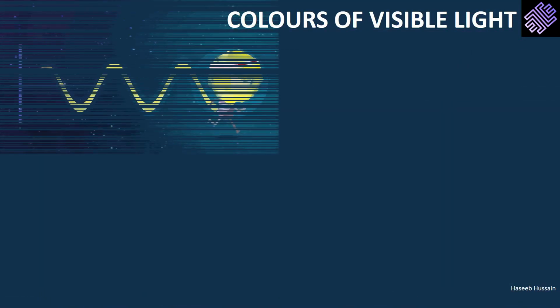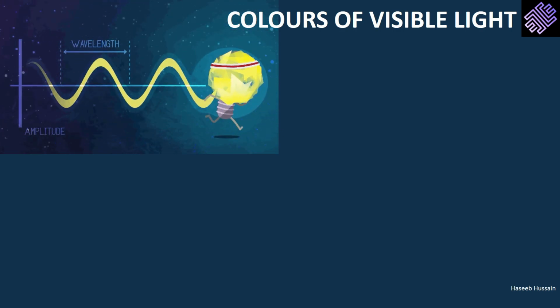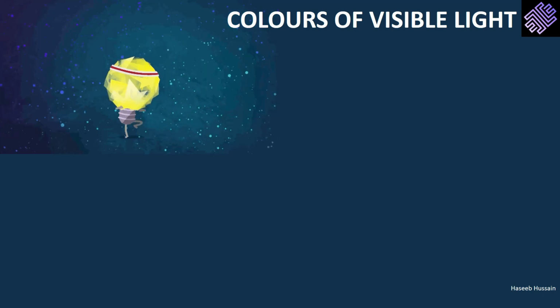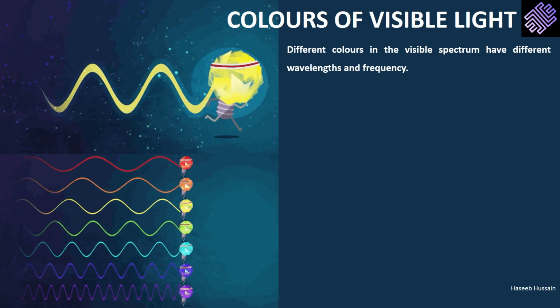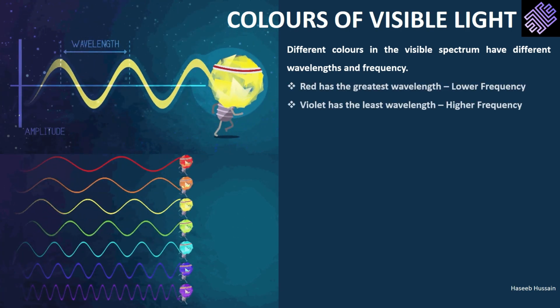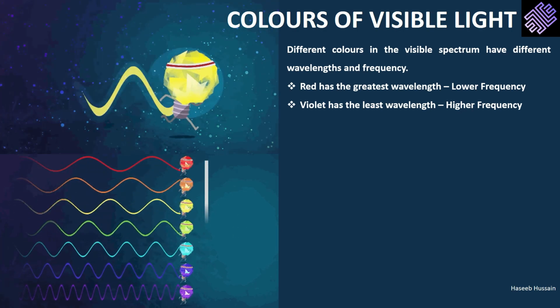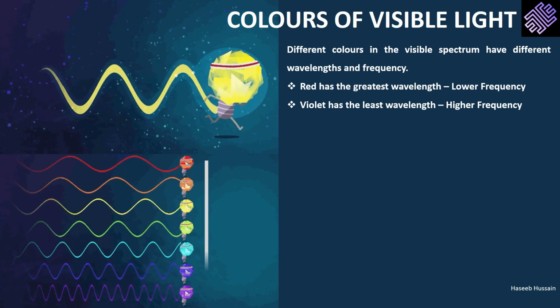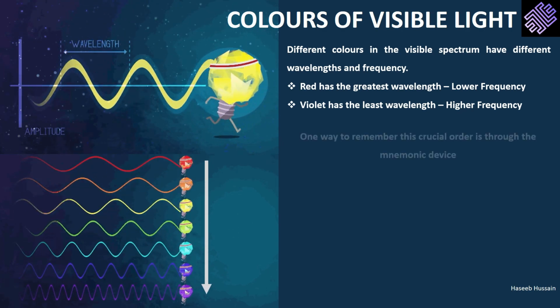We can represent light as a wave. Just like any other wave, light has a wavelength, frequency, and a speed. Different colors of visible light have different wavelengths and frequencies, and so does the rest of the electromagnetic spectrum. In the case of visible light, red has the greatest wavelength, while violet has the least wavelength. We can see this because as we move down from red to violet, the waves start to come closer.